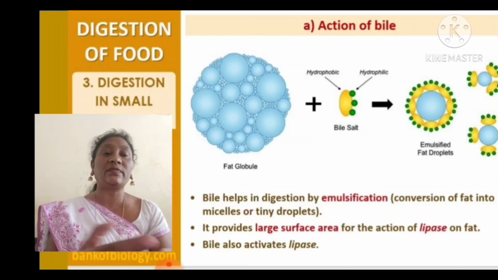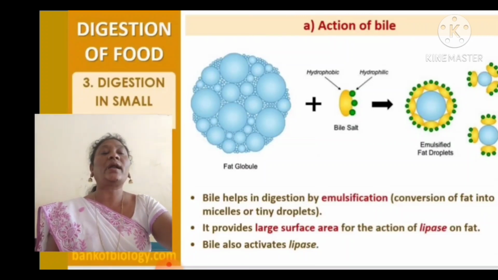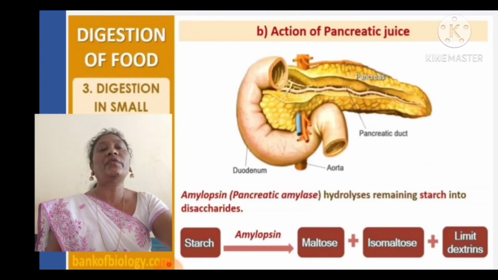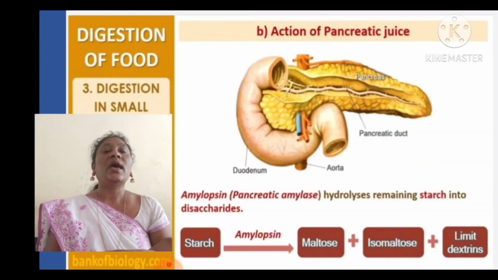The equation is given, no? Large fat globule plus bile salts. When they are mixed, the large fat globules are split into small fat globules by the action of the bile juice. Then what is the action of pancreatic juice?